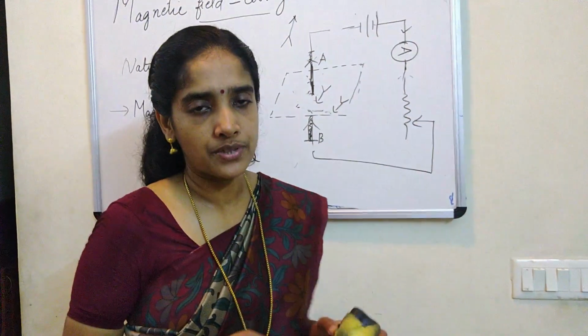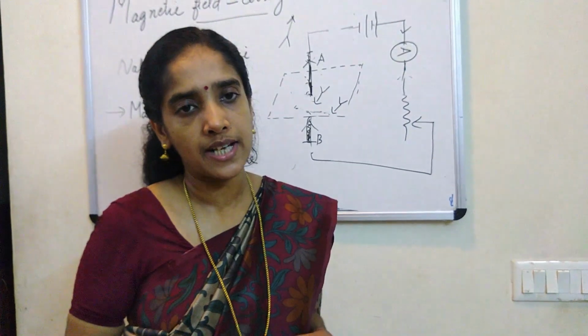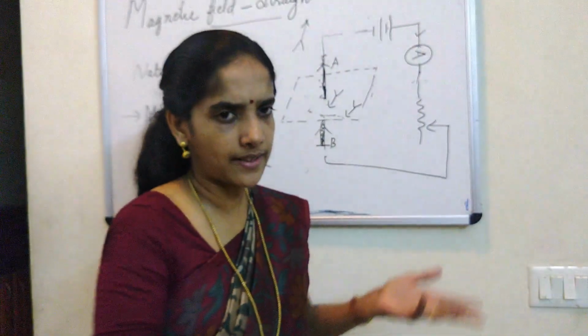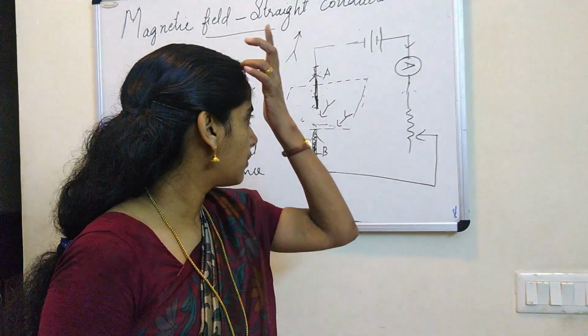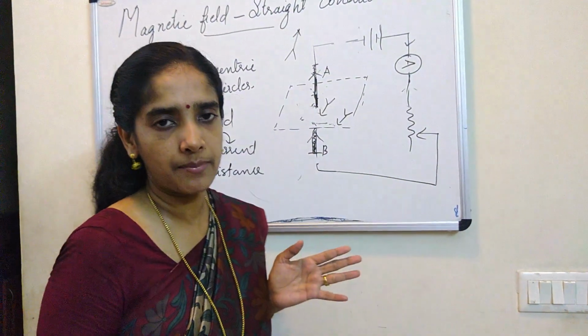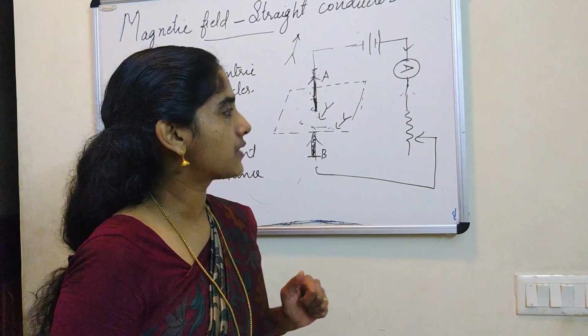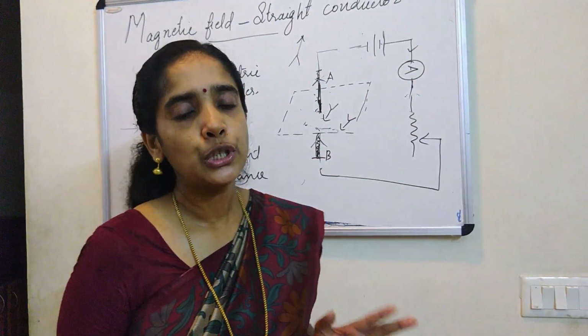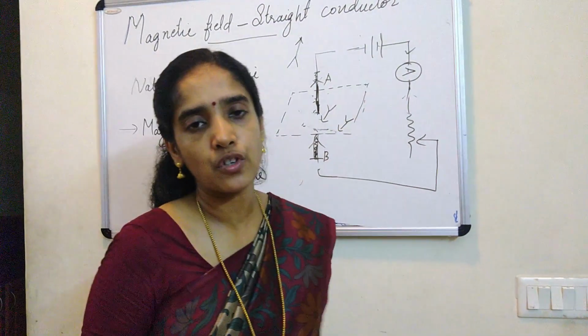This is the practical observation. Now, how can the question be asked in the exam? One is on the basis of the practical itself, like the nature of the field and how it is related. This question can be asked. Then next, you will be given a figure, and you will be asked to find the direction of the magnetic needle.